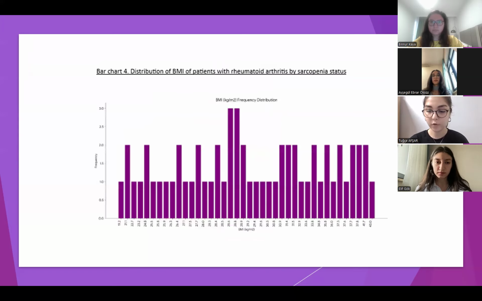The highest number of patients is seen at a BMI value of 28.6. The highest frequency is seen in the BMI range of 28 to 30. These values are classified as overweight. Among rheumatoid arthritis patients, there are more overweight individuals than those of normal weight.